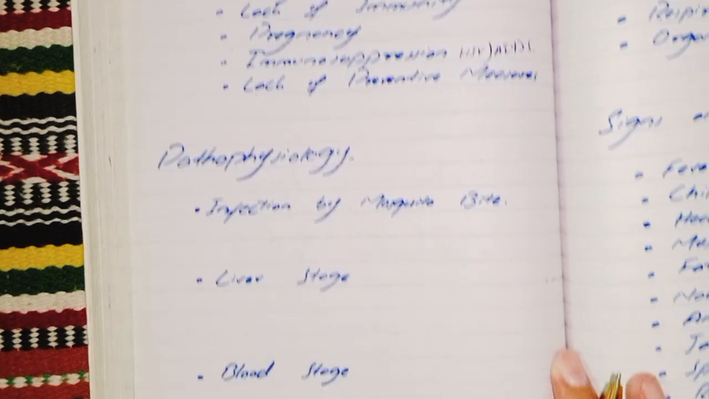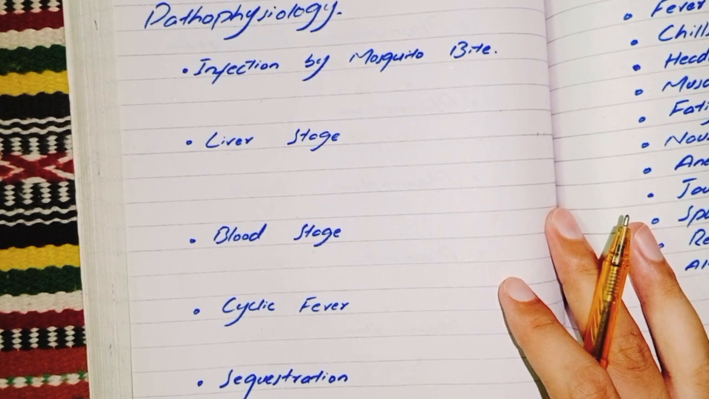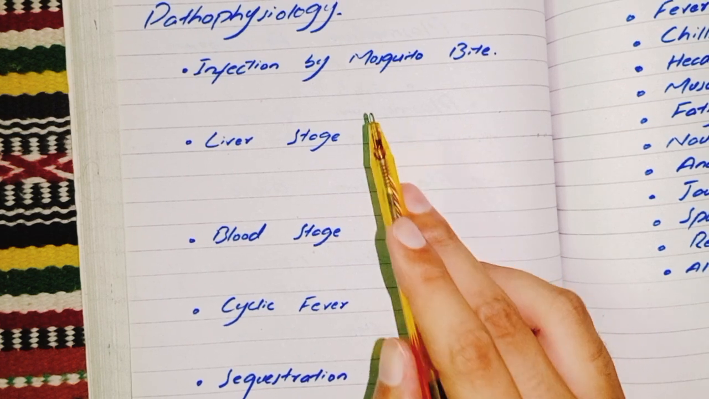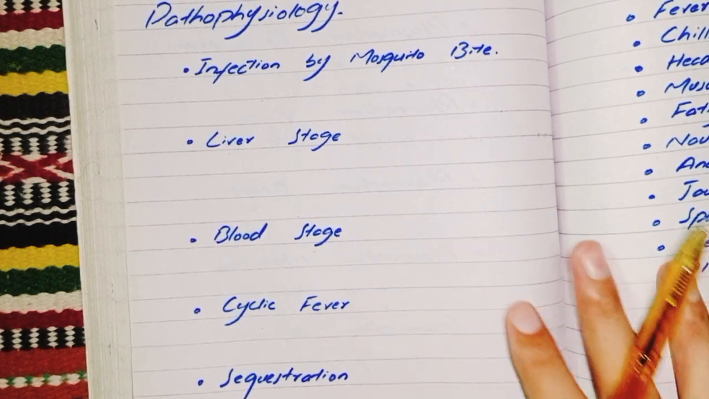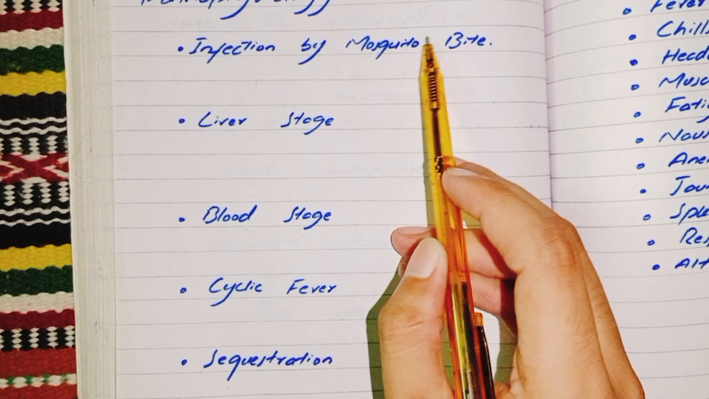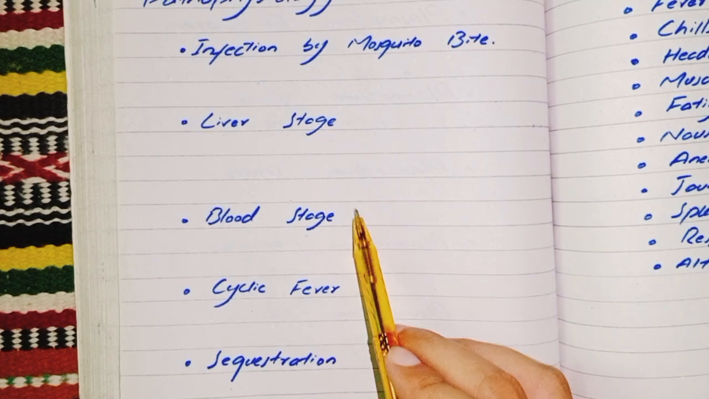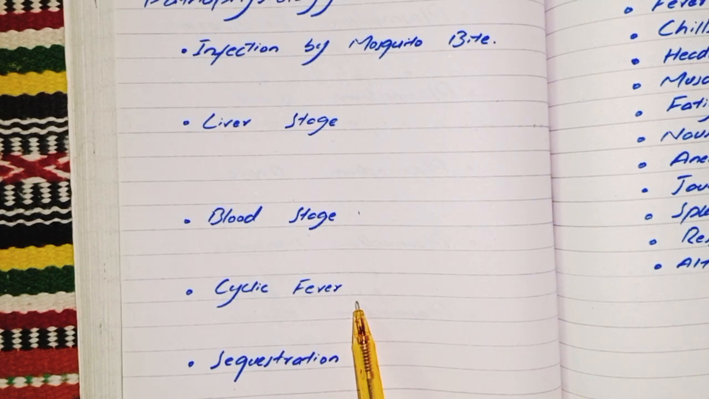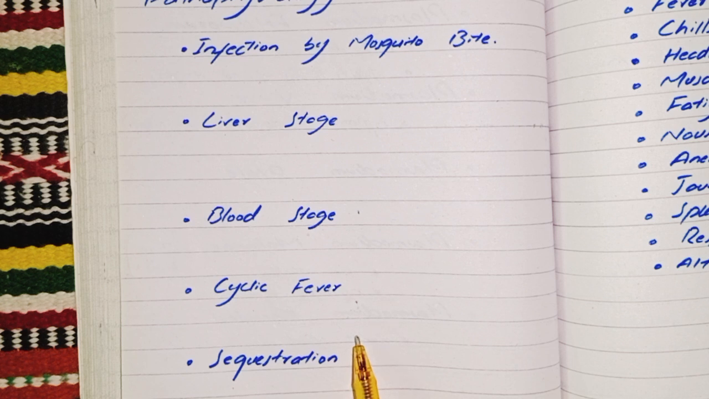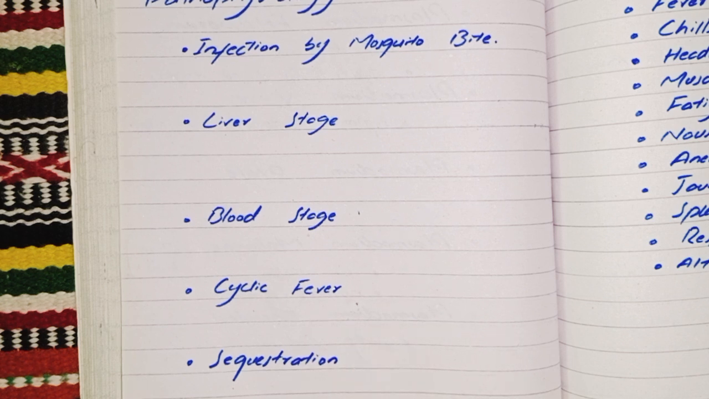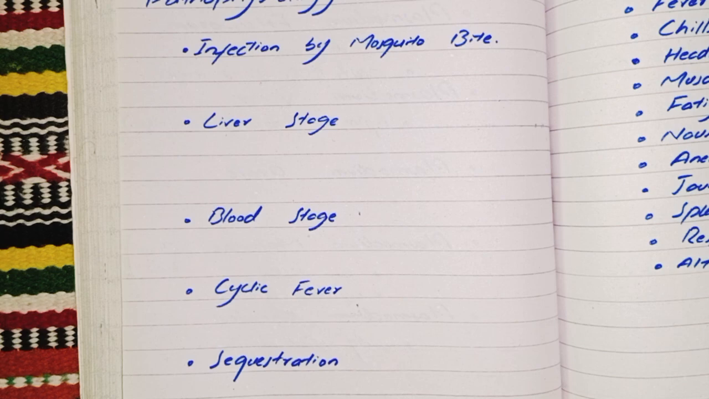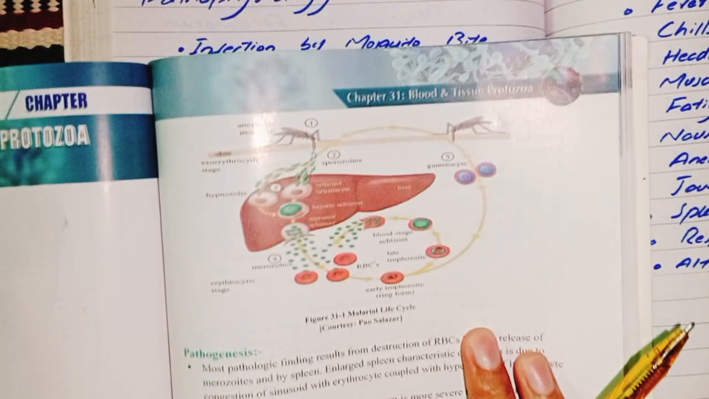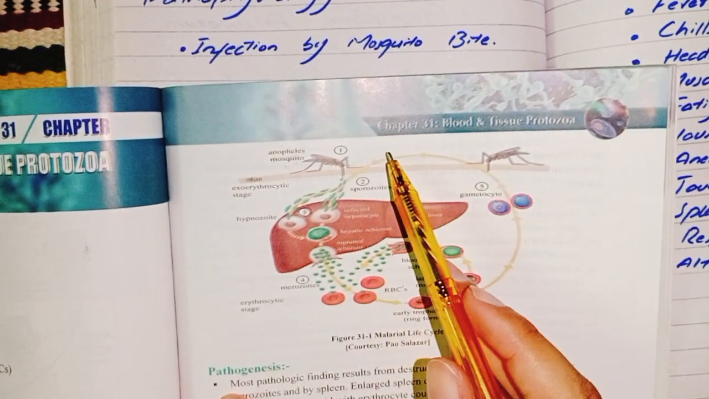Our next section is about the pathophysiology. Malaria's pathophysiology is complex and involves several stages: infection by mosquito bite, liver stage, blood stage, cyclic fever, and sequestration. Okay, I would like to explain all these things with a book diagram. This is the diagram here.